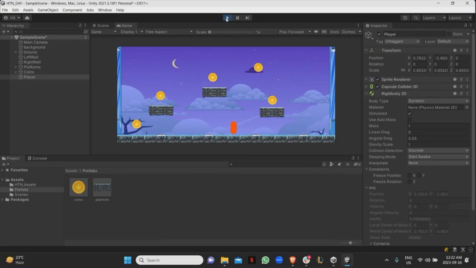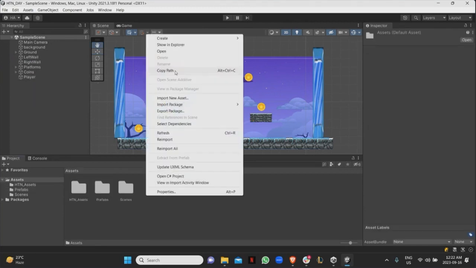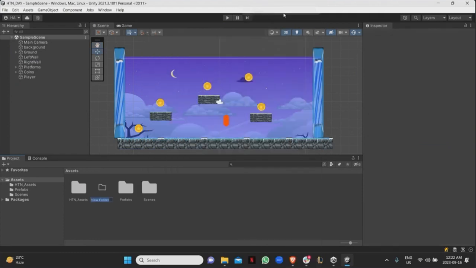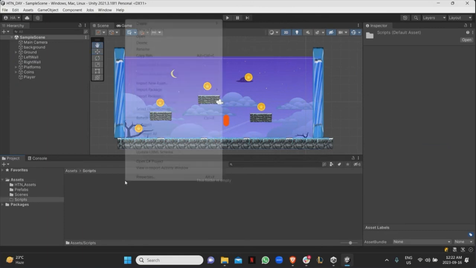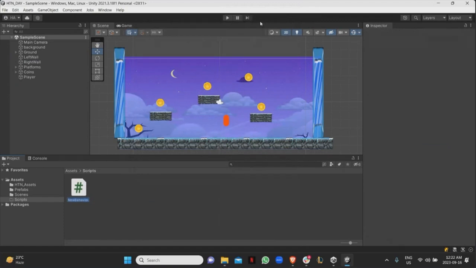Okay? So now for the fun part, programming. Who knows how to program here? A bunch of people, good. Okay, so to create a script, first I'm just gonna create a folder called scripts. Just for organization, you don't really need to do that. Then I'm gonna go in, and to create a script, I will just right click, create C# script. Any of you guys familiar with C#?